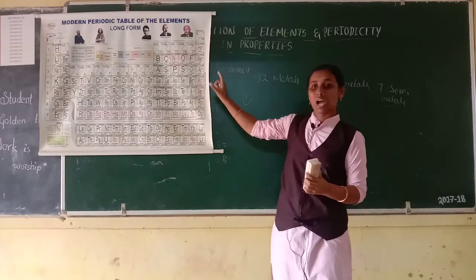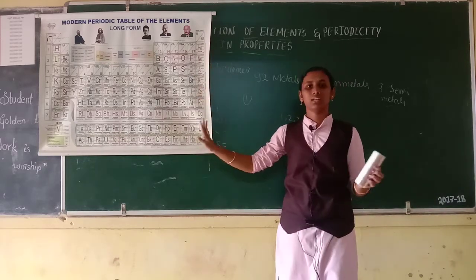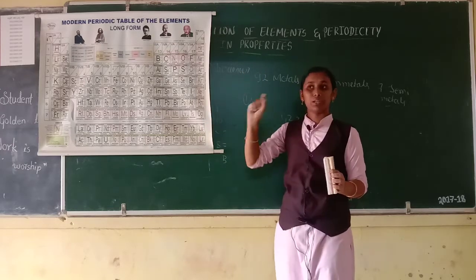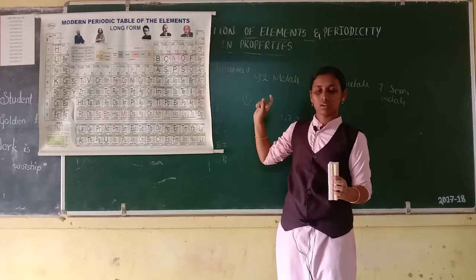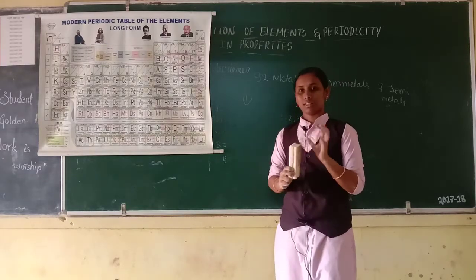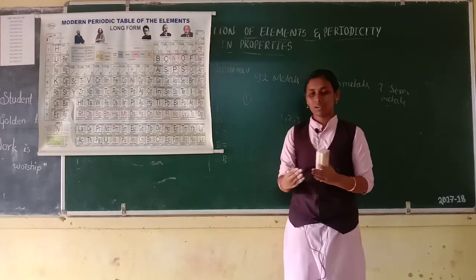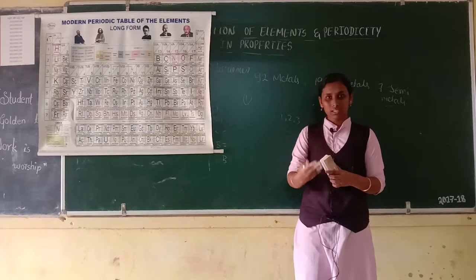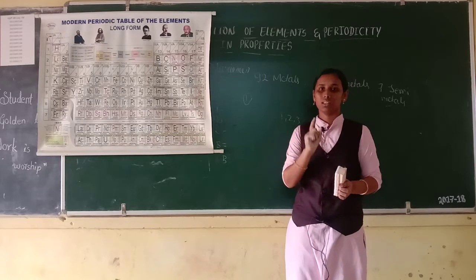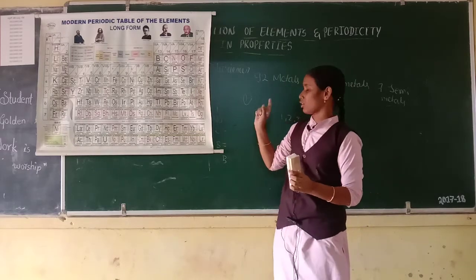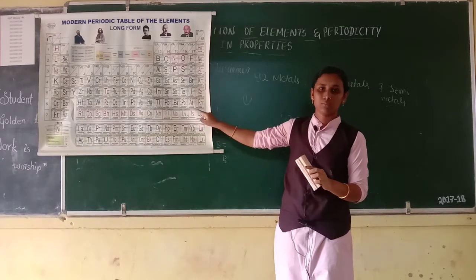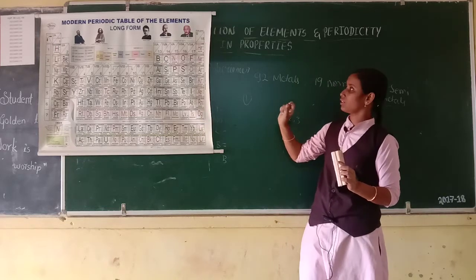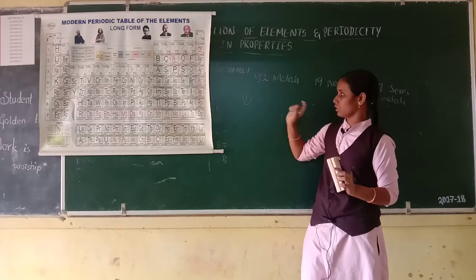Then what is the law of the modern periodic table? This is very important for exam purposes. The physical and chemical properties of elements are the periodic functions of their atomic number, not atomic mass. Atomic mass is related to Mendeleev's periodic law, but atomic number is related to the modern periodic law.